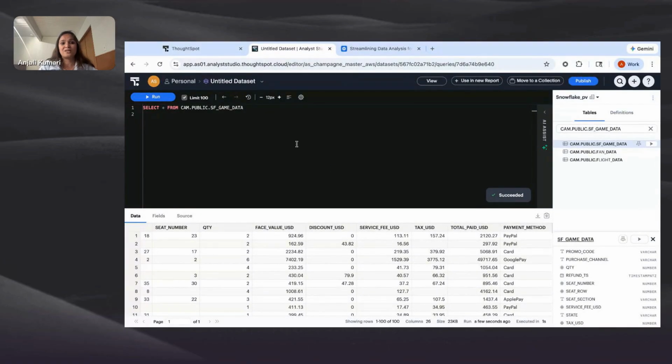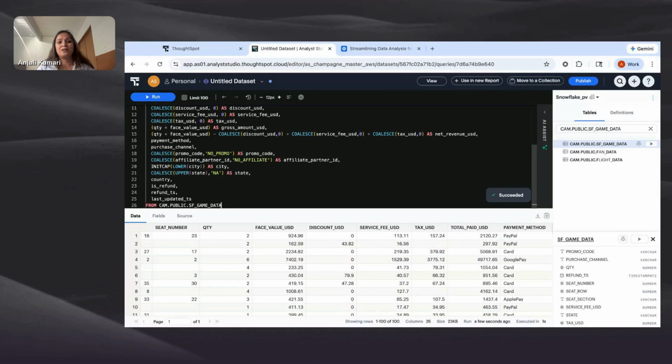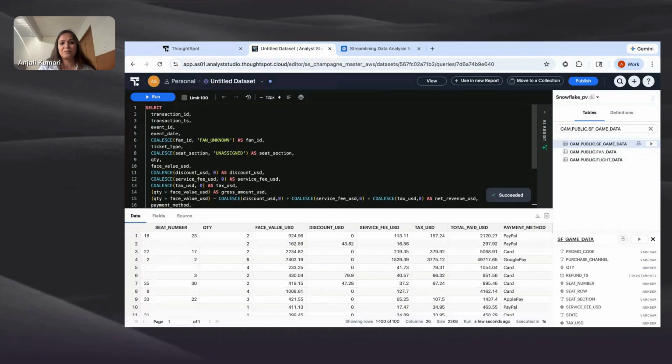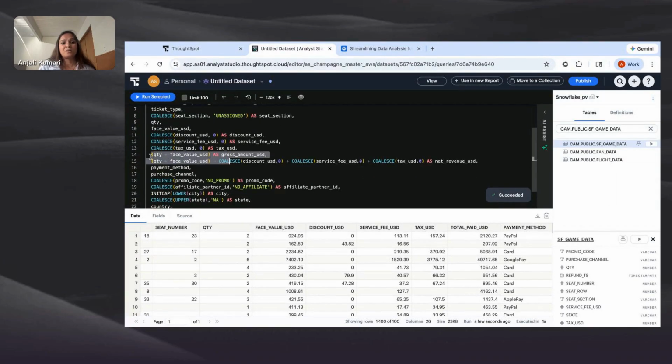So my job is to first clean it up. Let me start by writing a SQL query, which allows me to do transformation as well as cleaning. Right now I'm using SQL to do this transformation. For example, I wrote a very simple query, which looks for empty or null information and gives a default value. I use some of the transformations here, all SQL friendly. I'm an analyst and I love working with SQL. But there are times when I get stuck, and that is where Spotter Prep will also come into play as we release it later this year.